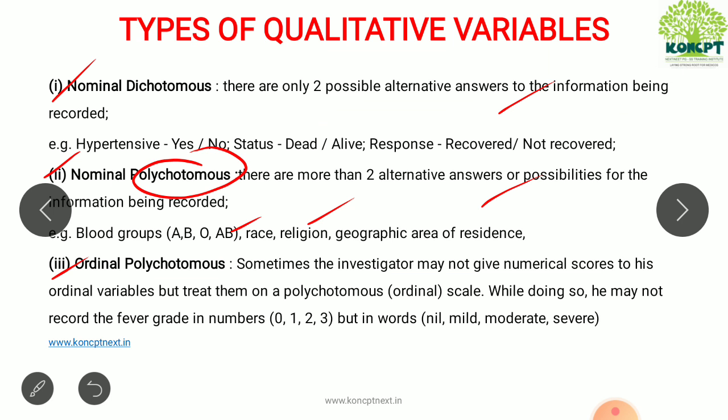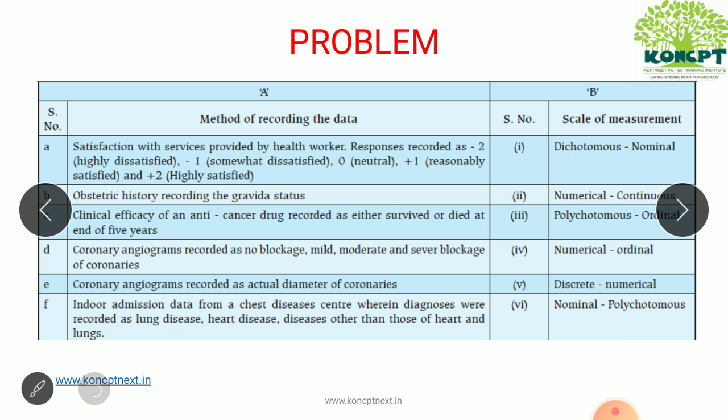Thirdly, ordinal polychotomous. Sometimes they might not give us numbers 0, 1, 2, 3 like we saw in the previous ordinal data. They can give it as mild, moderate, severe. This same 0, 1, 2, 3, they can represent as mild, moderate, severe. Then it is ordinal polychotomous. So these are the two types of variables and their parts.